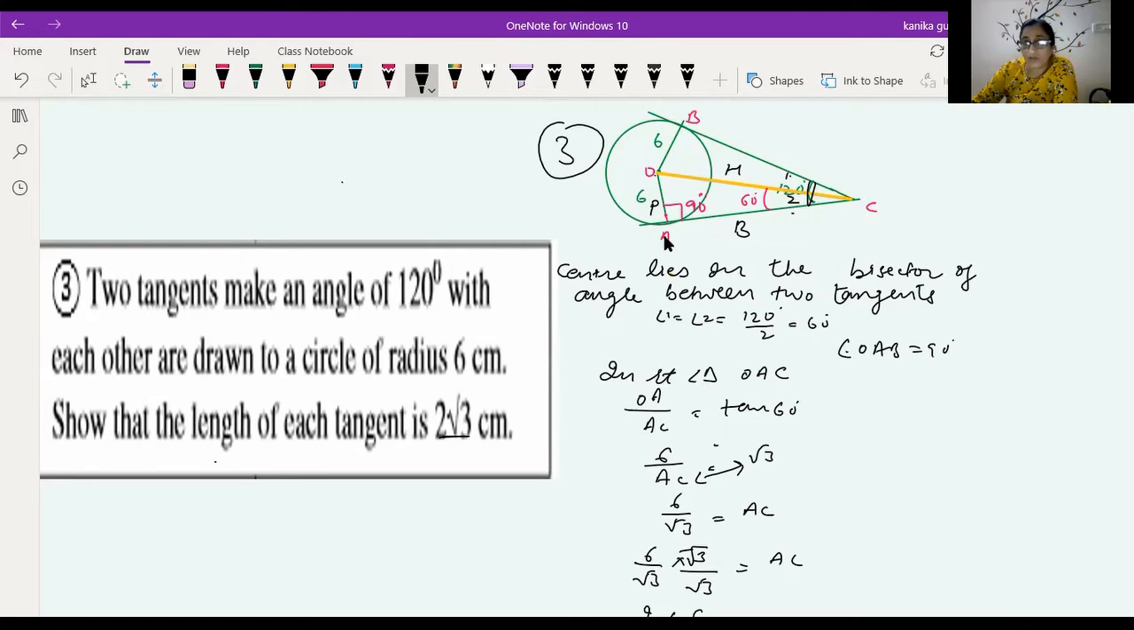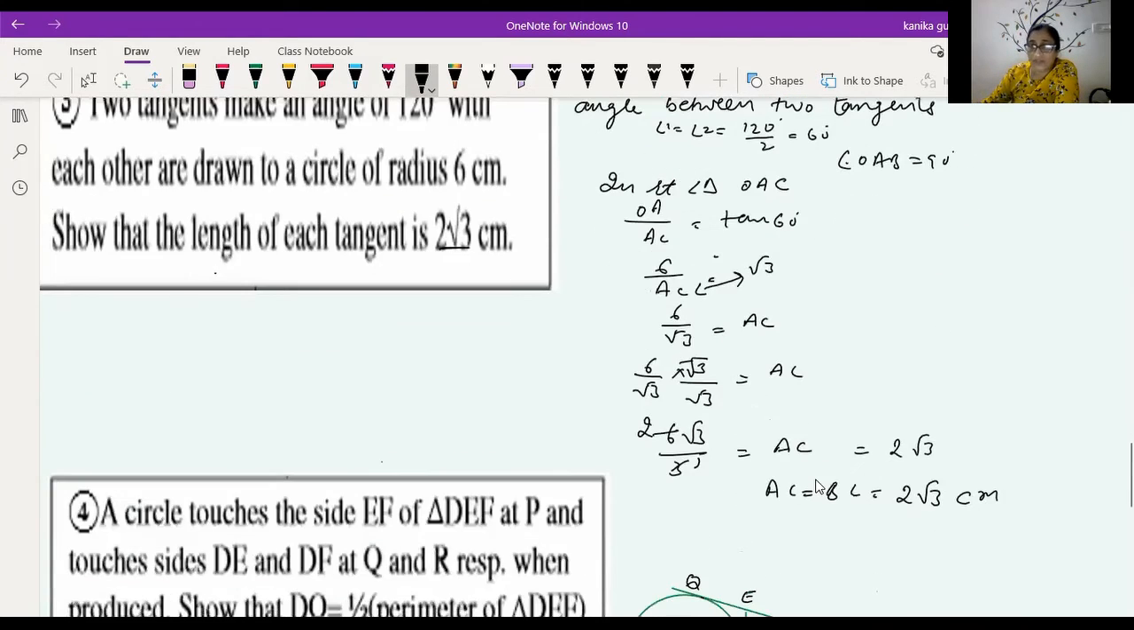So in right-angled triangle OAC, this angle is 90 degrees, this angle is 60 degrees. So AC is the base, OA is the perpendicular and OC is the hypotenuse. You are given OA and you have to find AC. So OA upon AC, perpendicular upon base, gives tan of 60 degrees, and the value of tan 60 is root 3. OA, that is 6, over AC is equal to root 3. Taking root 3 to the denominator and AC to the numerator, you get 6 over root 3 is equal to AC.